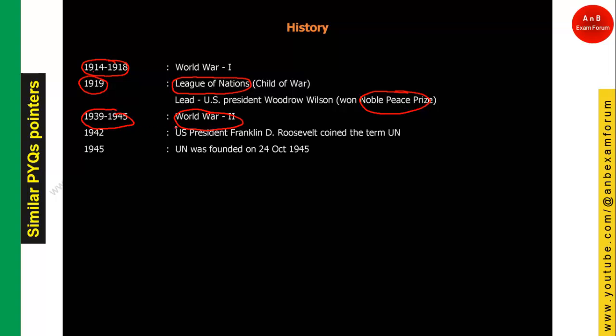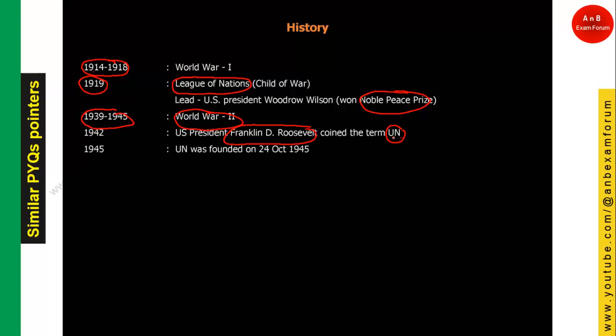Again, this war was a tragedy, with loss of life, loss of money, loss of economy. So during that time, US President Franklin D. Roosevelt coined the term United Nations. Basically, the United Nations is the successor of the League of Nations.